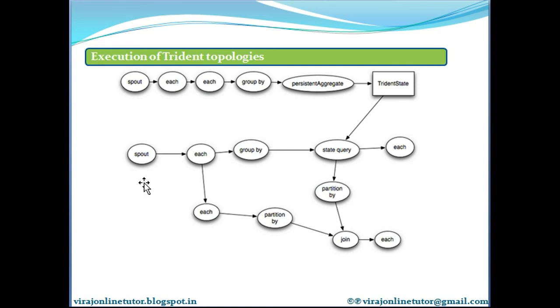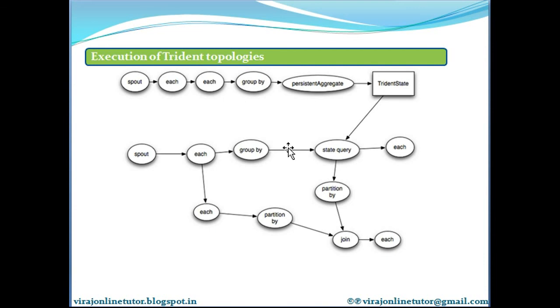On the other side, we have a spout which again emits a set of tuples. This each operation will process those and emit to the group by operation, and it will also emit to another path, another each, which takes this as input and emits to partition by query. So these operations can keep going on in parallel in the entire Storm.